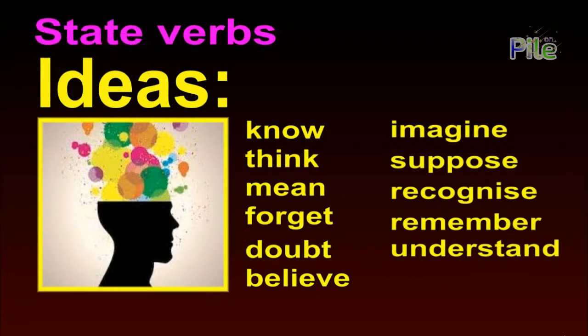The next group is our ideas and all the mental processes that are in our head. The verbs are know, think, mean, forget, doubt, believe, imagine, suppose, recognize, remember, understand.